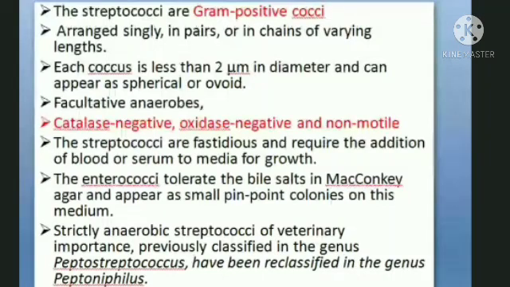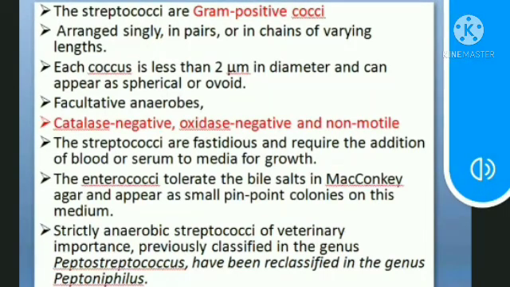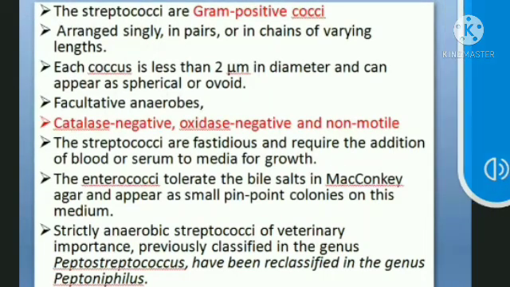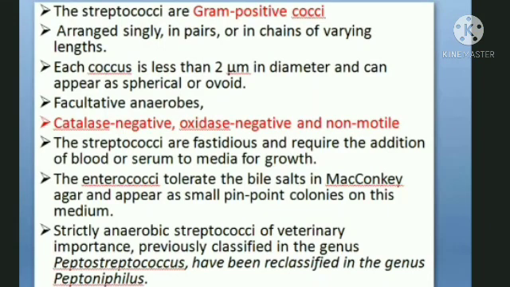If you want to compare it with Staphylococcus, they are in the coccus form. That is, they are gram-positive organisms which are in the coccus or rounded shape form. If you go for gram staining, you can see them in the coccus or rounded form. But how they differ from Staphylococcus, this is an important part.